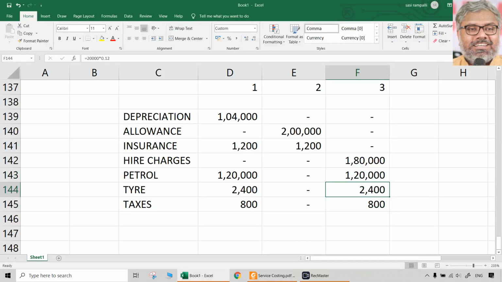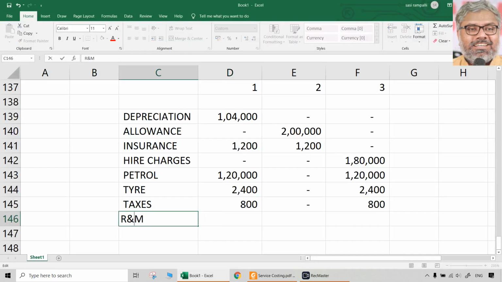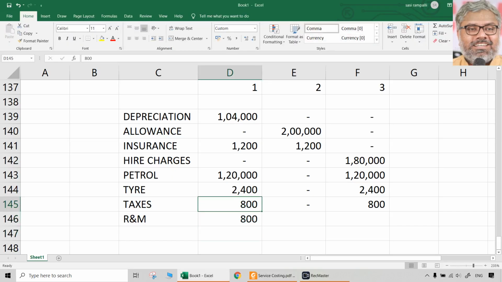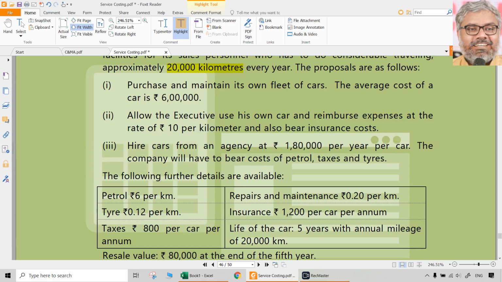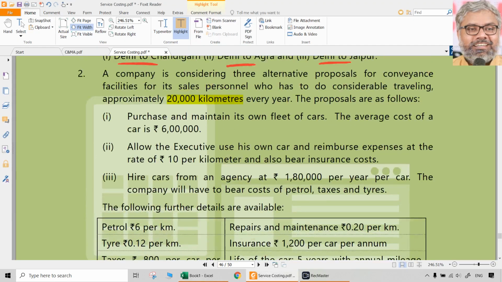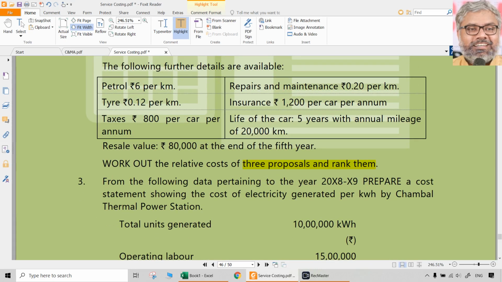So petrol, taxes, tires, these three costs we are bearing. Repairs and maintenance we will bear only if the car is owned by us. Otherwise we don't. So how much is repairs and maintenance? 0.2 per kilometer. Then insurance 1,200, already we have taken, but that will not be there in the third option. It will be there in only the first and second options. Life of the car is 5 years with an annual mileage of 20,000 kilometers. That's what we are taking always. 20,000 kilometers is the travel distance during each year.